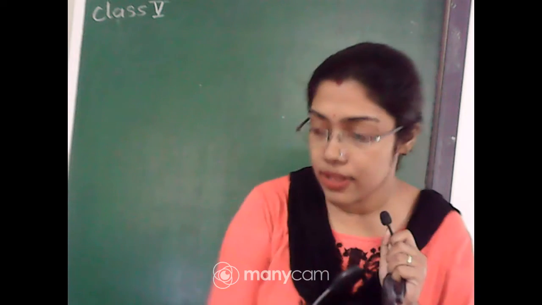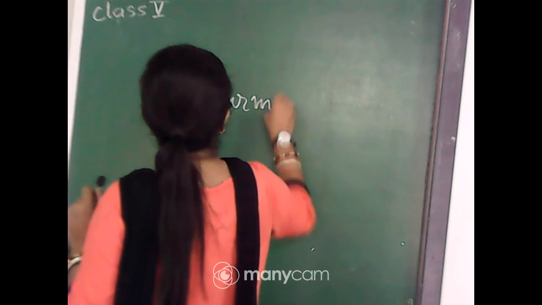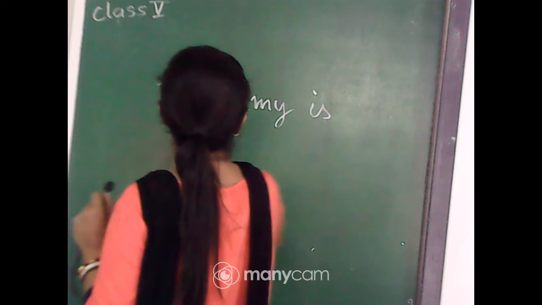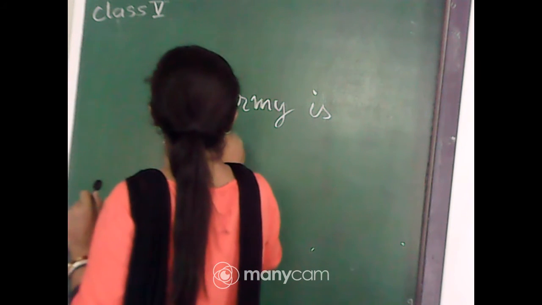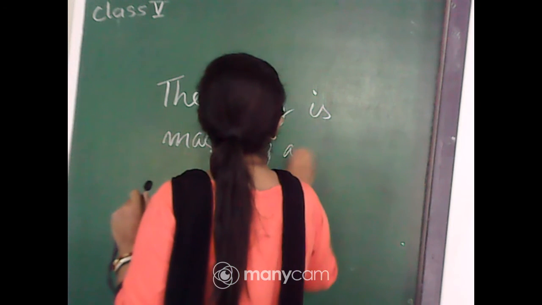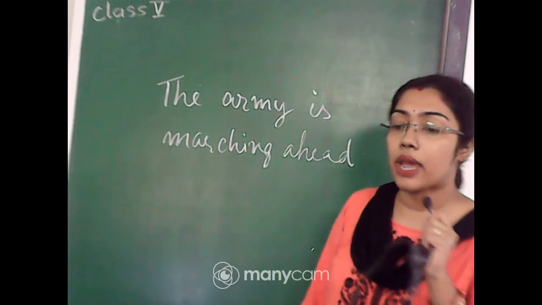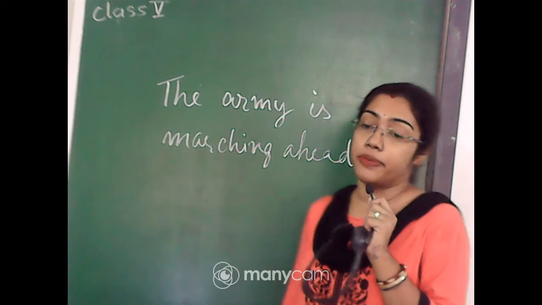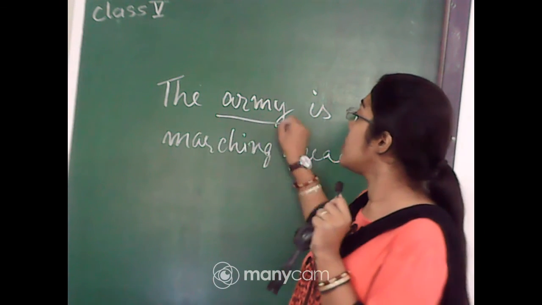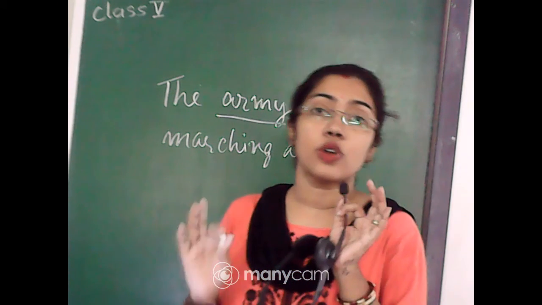For example, the army is marching ahead. If I'm writing this, the army is what? Army is talking about a group of people. Army means not a single person.